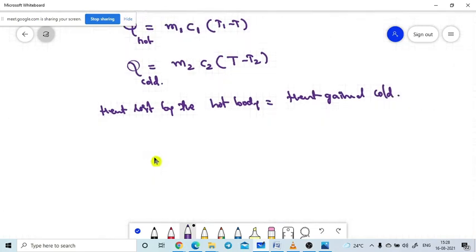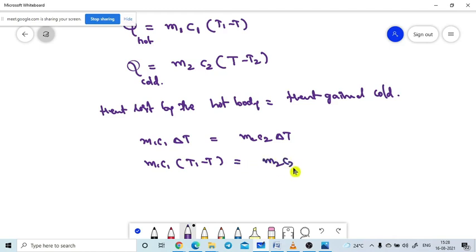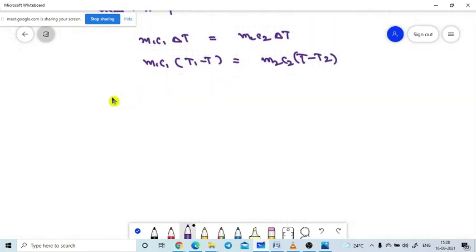Now, the heat lost by the hot body is equal to m1 c1 delta t, and the heat gained by the cold body is m2 c2 delta t. We already know this: m1 c1 into (t1 minus t) is equal to m2 c2 into (t minus t2). Now I am multiplying this out, just following the distributive law. So m1 c1 t1 minus m1 c1 t is equal to m2 c2 t minus m2 c2 t2. Okay? No issue?